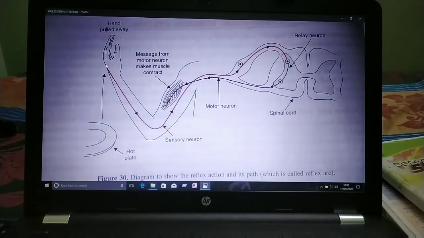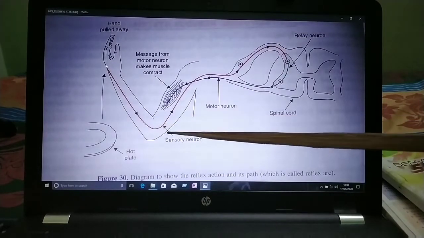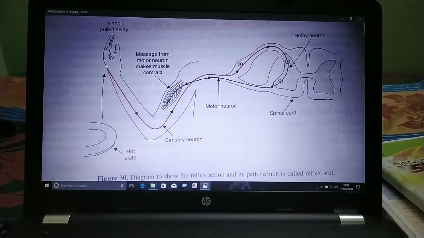In our hand, the receptor triggers an impulse in a sensory neuron. When we touch it, it triggers and passes the message to the sensory neuron. After the sensory neuron, the message is transmitted to the spinal cord.